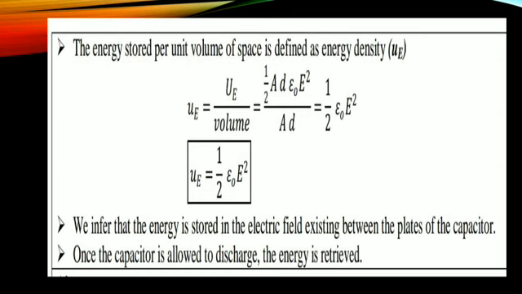After that, the energy stored per unit volume of the space is defined per volume, that's why potential energy is U divided by volume. So potential energy is 1 by 2 A D epsilon r D square divided by volume. Volume is length into breadth into height; length into breadth is taken as area, so area into D. A and D cancel, and I get 1 by 2 epsilon naught E square. Therefore U is equal to 1 by 2 epsilon naught E square.